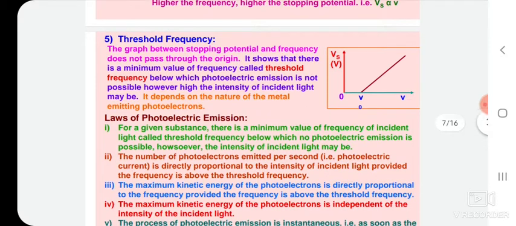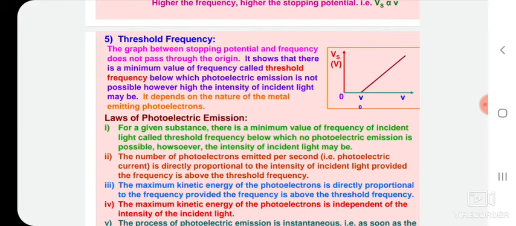Now, threshold frequency. The graph between stopping potential and frequency does not pass through the origin. It shows that there is a minimum value of frequency, called threshold frequency, below which photoelectric emission is not possible, however high the intensity of incident light may be.